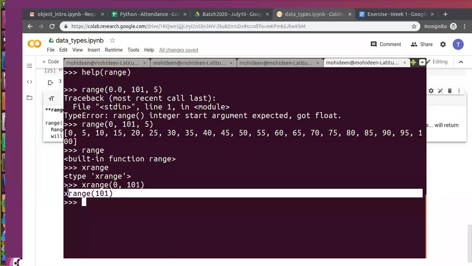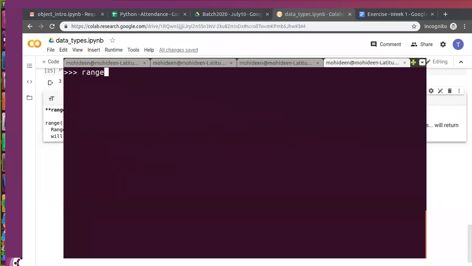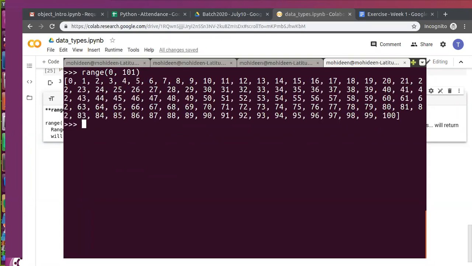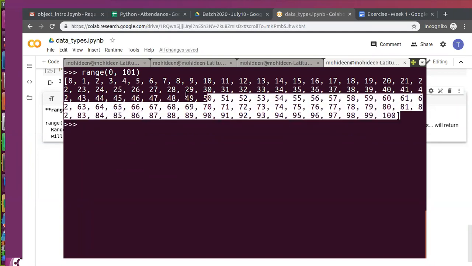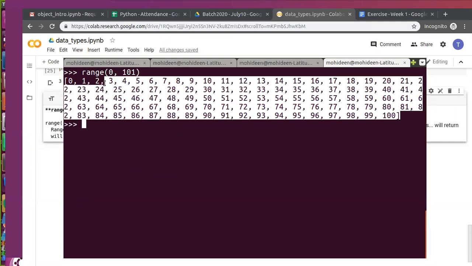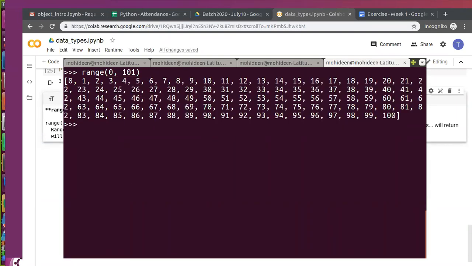The difference is, 0 to 101: this actually generates numbers between 0 and 100. Got it? So how many numbers does your list contain? It contains 101 numbers, right? Because we started from 0. Understand?